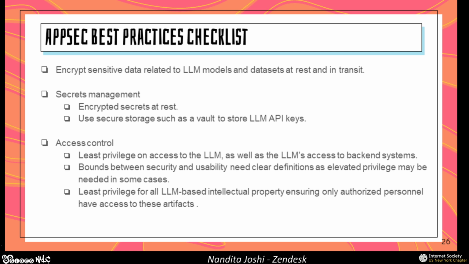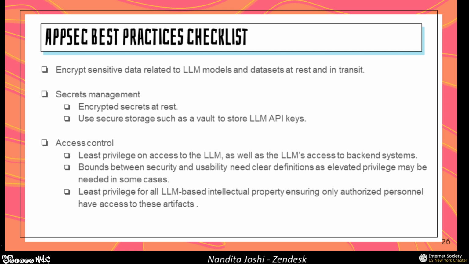And here what I have is a checklist of all of your different AppSec best practices, but how they relate to your LLM models. So when you're talking about encrypting sensitive data, you also need to think about your LLM models and data sets. When you talk about secrets management, you want to also store your LLM API keys in secure storage. Access control and network segmentation are pretty critical to ensuring secure use of your LLM implementations.